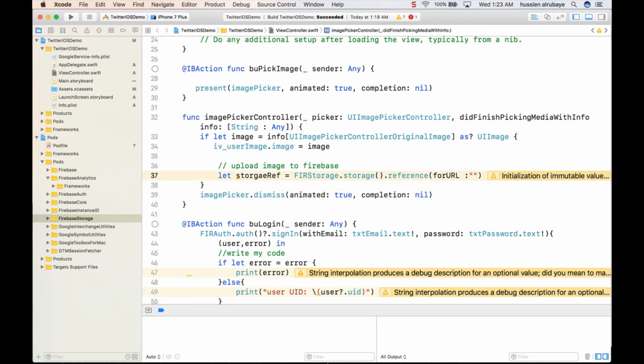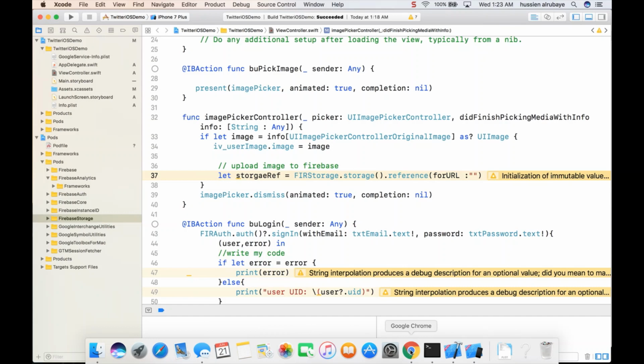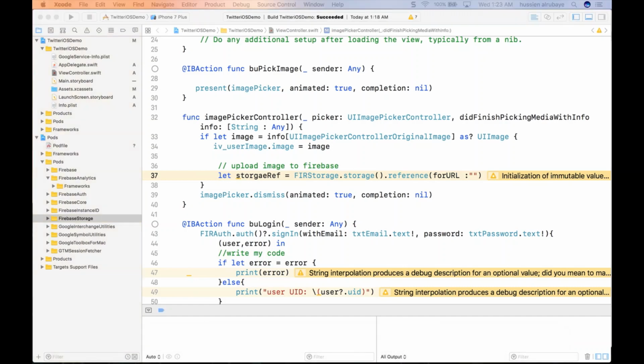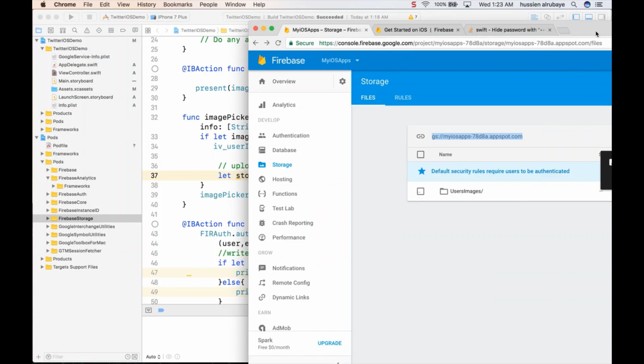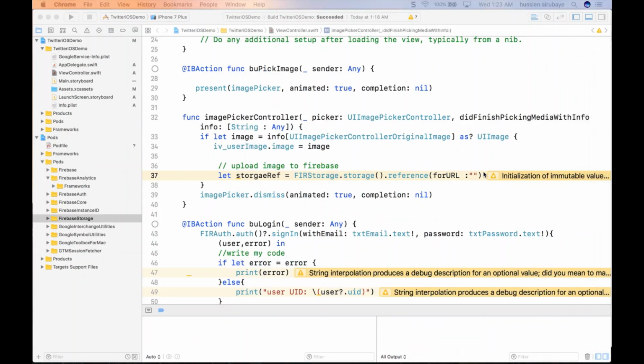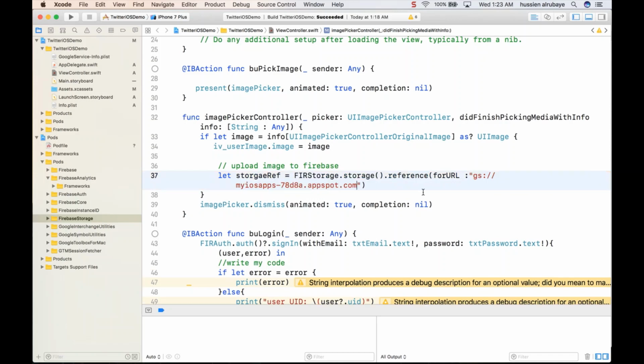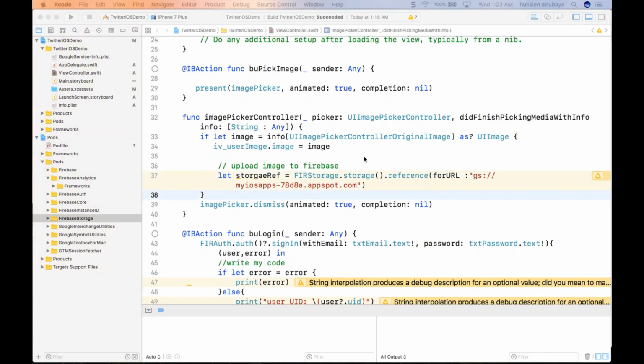With the URL, I just have to go to my Firebase and show you how to get it. This is the URL for my console, which is this one. Is that right? Yes, this is my Firebase URL. So just replace it with this one. So first of all, you define the URL that you want to upload the image to.